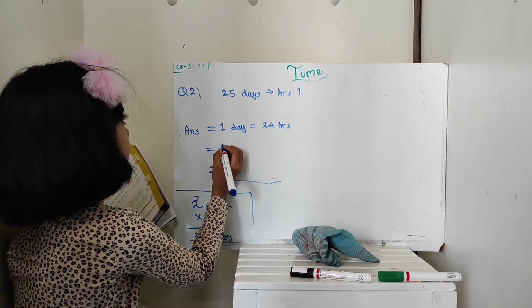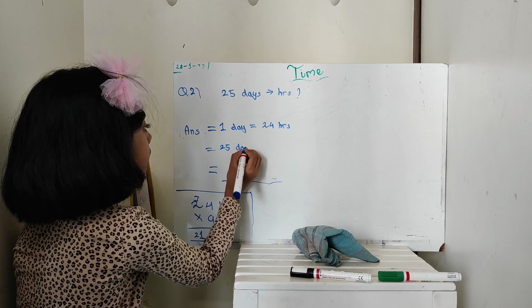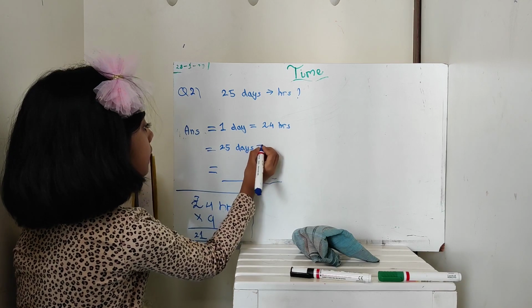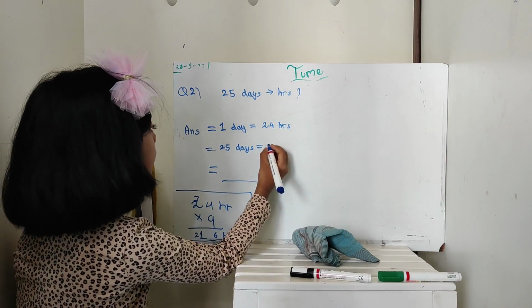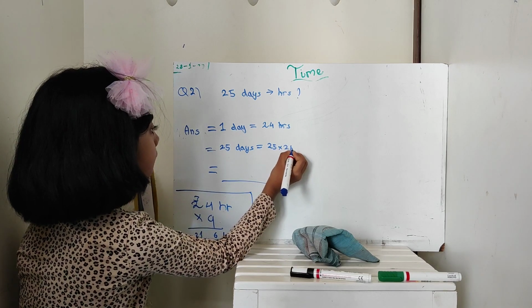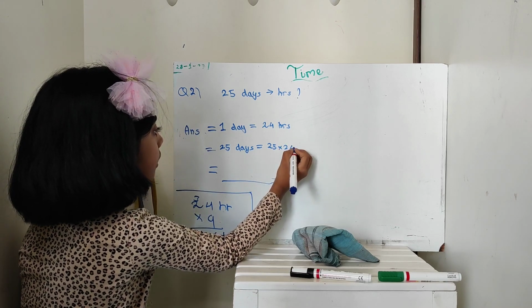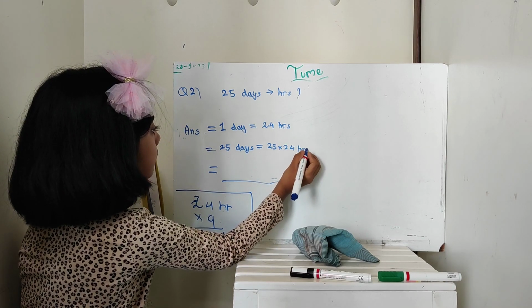So 25 days is equal to 25 multiplied by 24 hours.